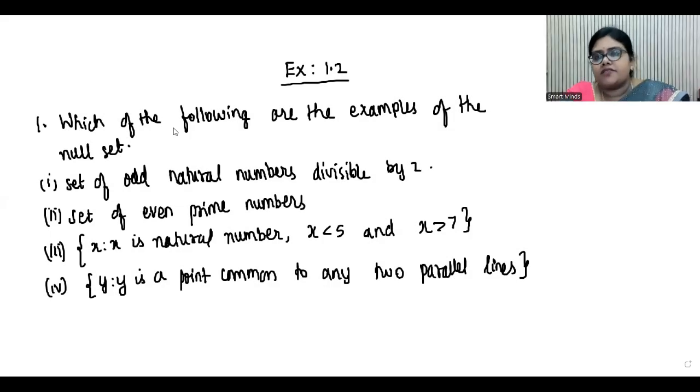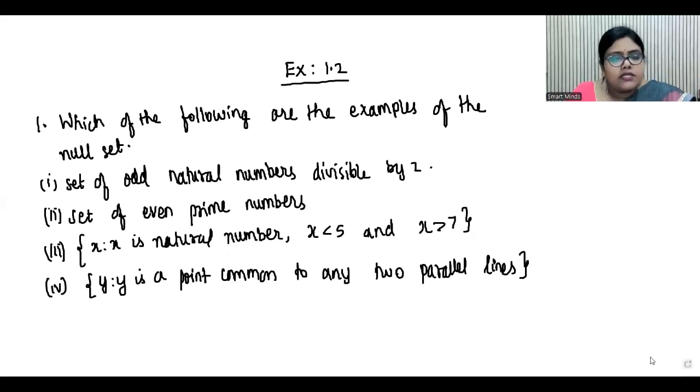Let us cover exercise 1.2 in this class. So the first question is, which of the following are the examples of the null set? So let us see the first bit. Set of odd natural numbers divisible by 2. So there won't be any odd natural numbers divisible by 2. That's why it is an empty set.